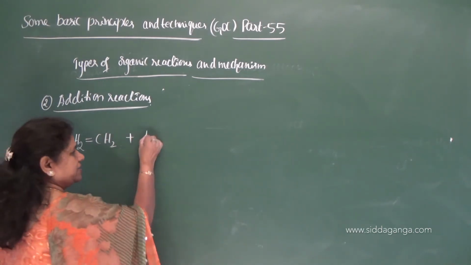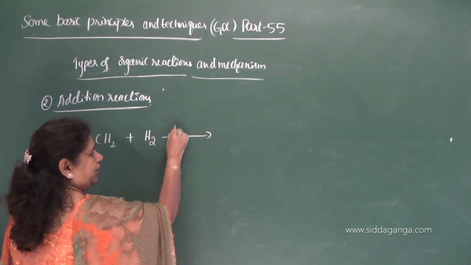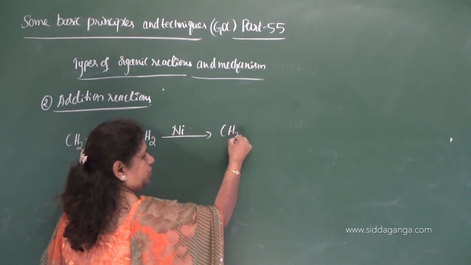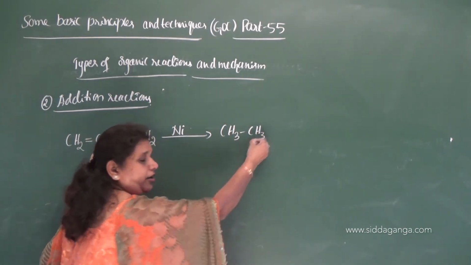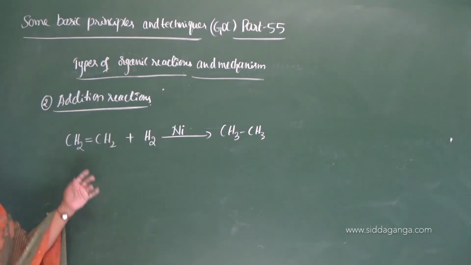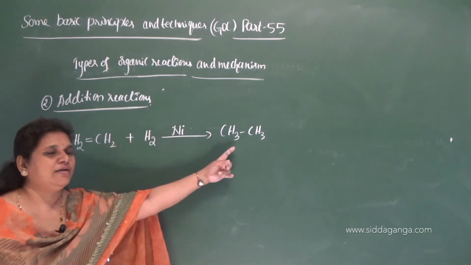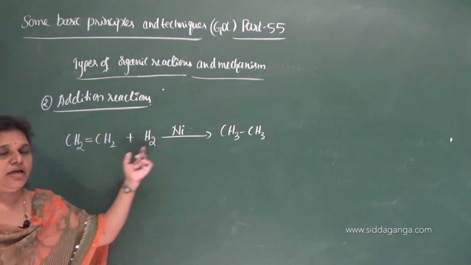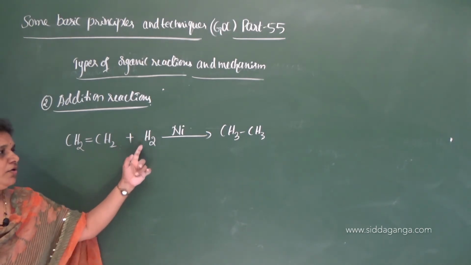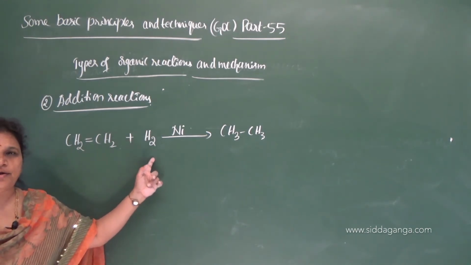So let me give the example. H2 in presence of nickel as a catalyst, what do you get? Two hydrogen atoms are added across the double bonded carbon and you will get ethane. See, unsaturated becomes saturated, ethene becomes ethane. You can even take ethyne, but you need to take two molecules of hydrogen here.